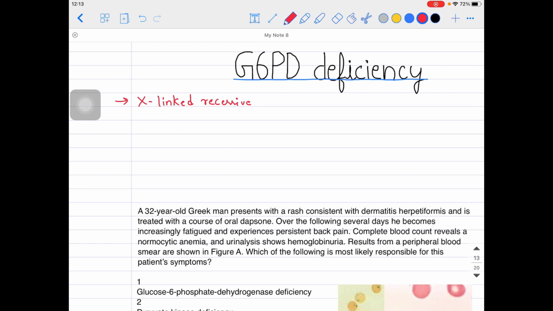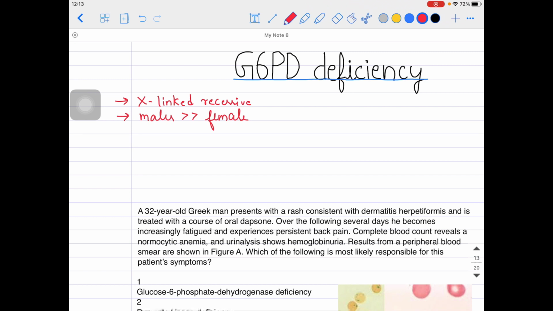Second thing over here, as you know, this is coming in the category of hemolytic anemia, and that means it is coming in the category of normocytic anemia, right? So it is the normocytic normochromic anemia, one of the types of hemolytic anemia, guys. Second thing I would like to highlight is that it is comparatively more common in males as compared to females. It is more common in the males usually.